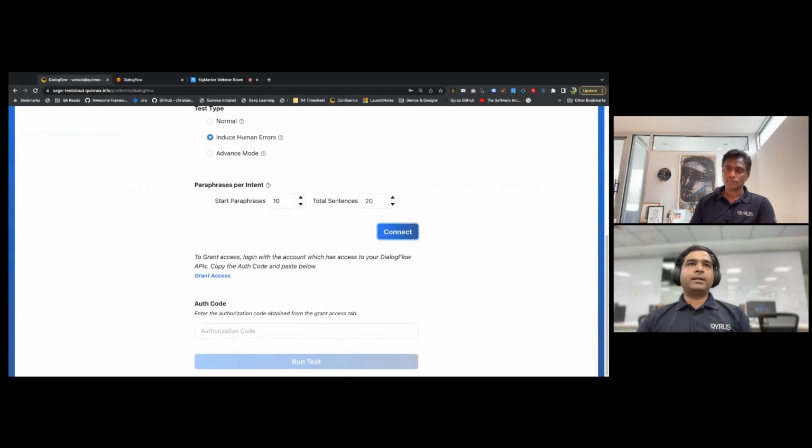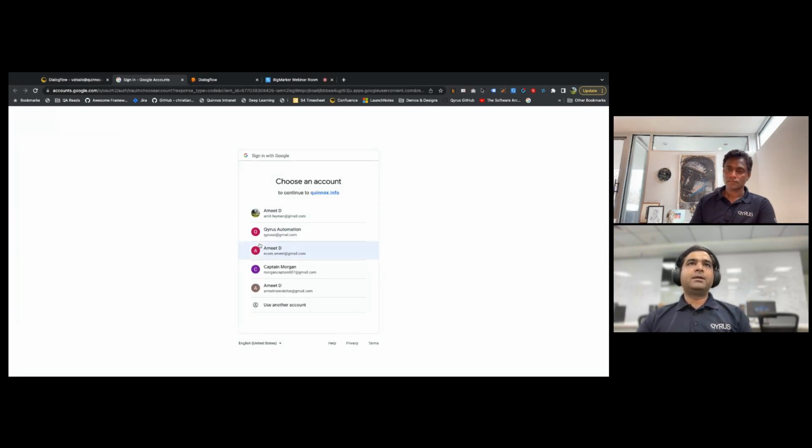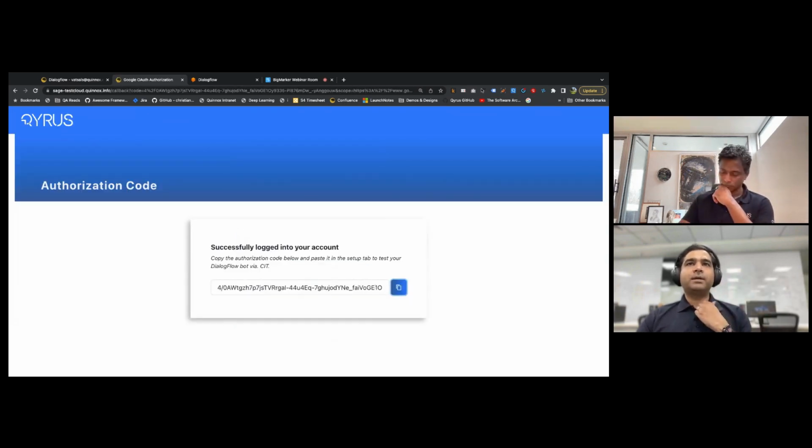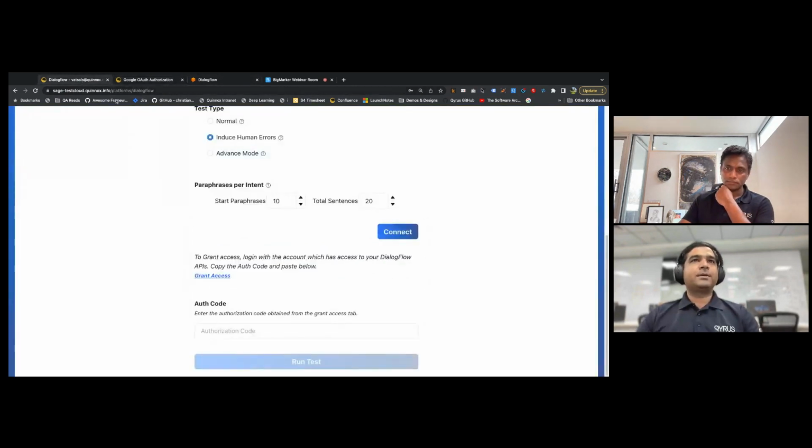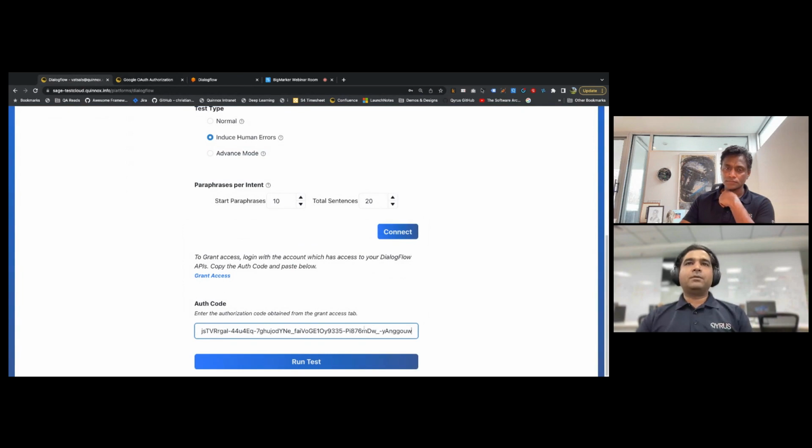So what happens when I connect? It says grant access, obviously. And then I'm going to log in with my Google ID using this. So I'll get a code, which is, again, a standard process, so nothing from a testing perspective. And now, since this has happened, I'll just go ahead and run the test.